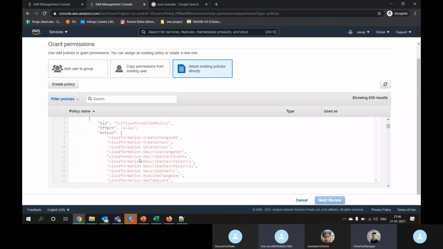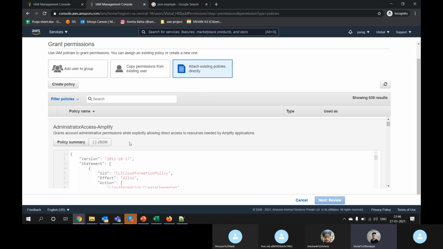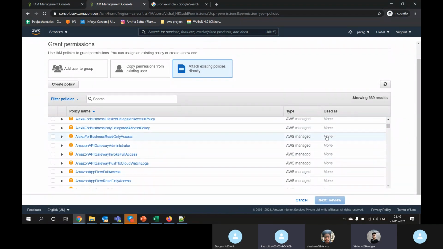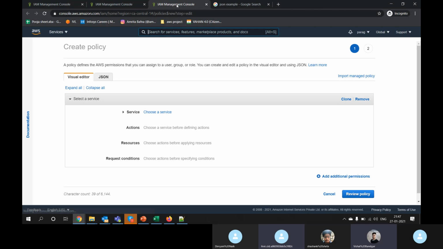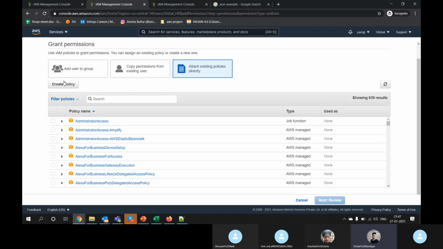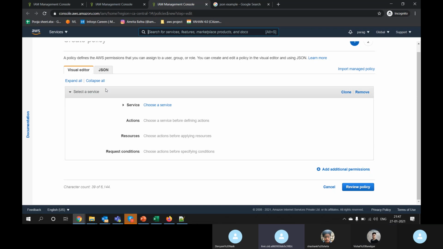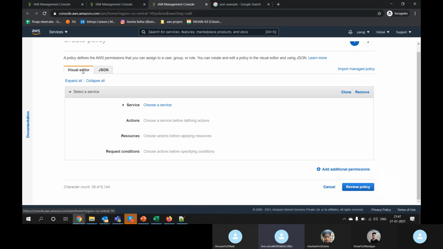Will this be auto-generated? It can generate automatically also. There are generators also present in AWS. As a fresher, you don't have to create it manually. Right now I can create my own policy. If you click create policy, there are options. You can see a generator is there, and if you want, you can write also. Right now I'm experienced in JSON, so I prefer writing my own JSON format.